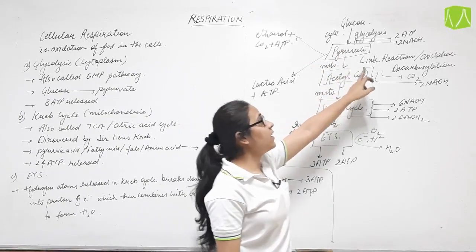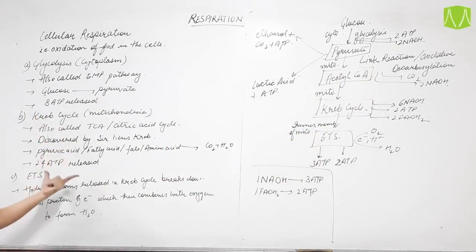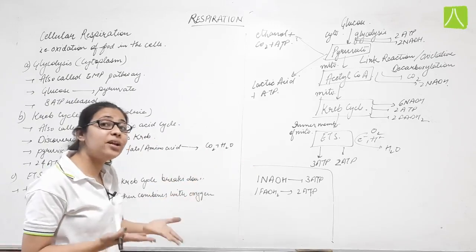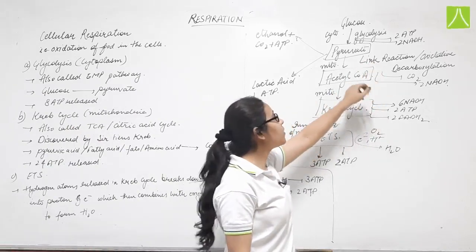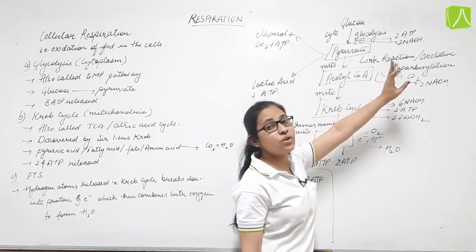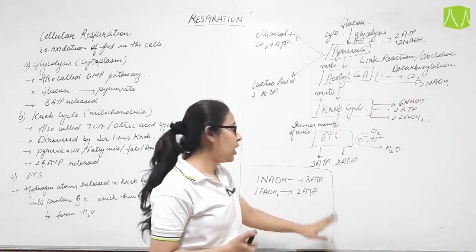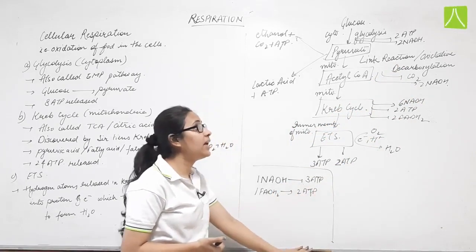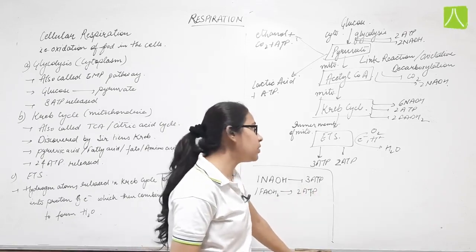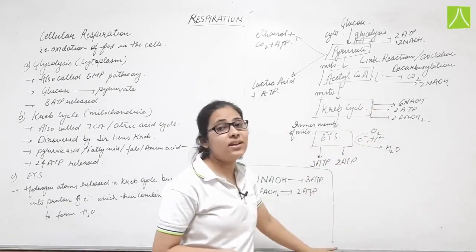I am explaining how this ATP is formed. 2 ATP is released as it is, but in this step 2 NADH is also released. Now what is NADH? NADH is nicotinamide adenine dinucleotide. One NADH molecule gives you 3 ATP. Basically NADH is an electron carrier. There is one more molecule over here, that is FADH2. FADH2 and NADH are basically the electron carriers.